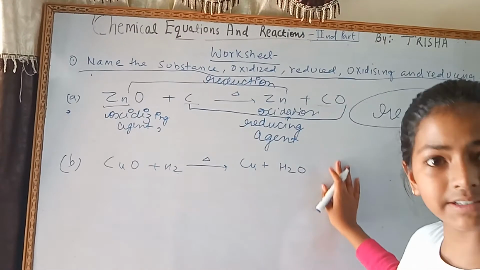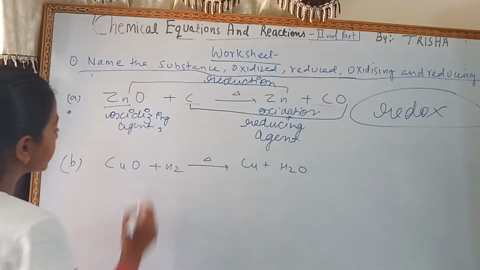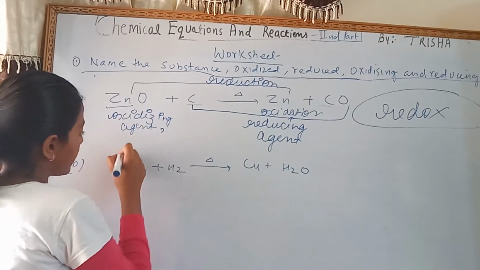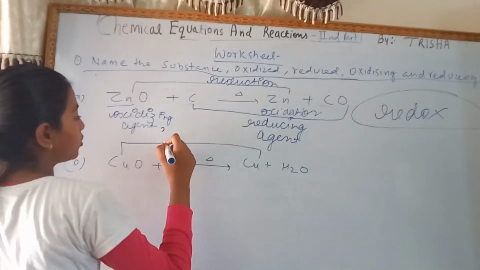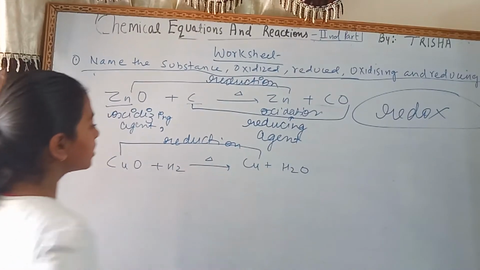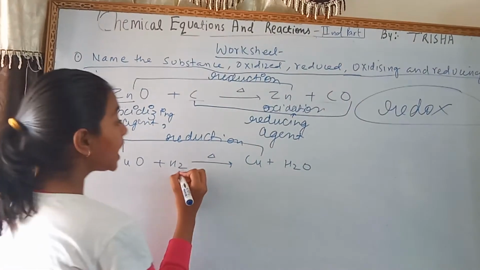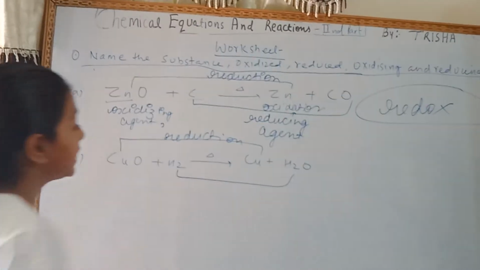This was classical view. Next, this is reducing, that is reduction. Copper का reduction है, and here is the addition of oxygen, so is oxidation.